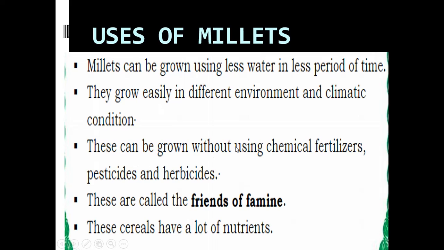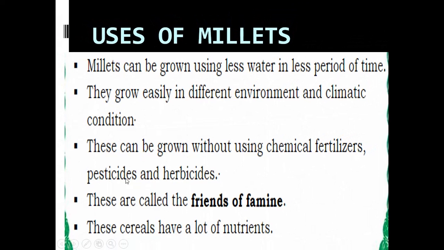These millets can be grown without using chemical fertilizers, pesticides and herbicides. So we don't want to use any chemical fertilizers, herbicides or pesticides. What is meant by pesticides, children? Pesticides means the chemicals which we use to control pests. Herbicides means chemicals which are used to control herbs. Herbs means small unwanted plants. So millets can be grown without using any chemical fertilizers, pesticides and herbicides.